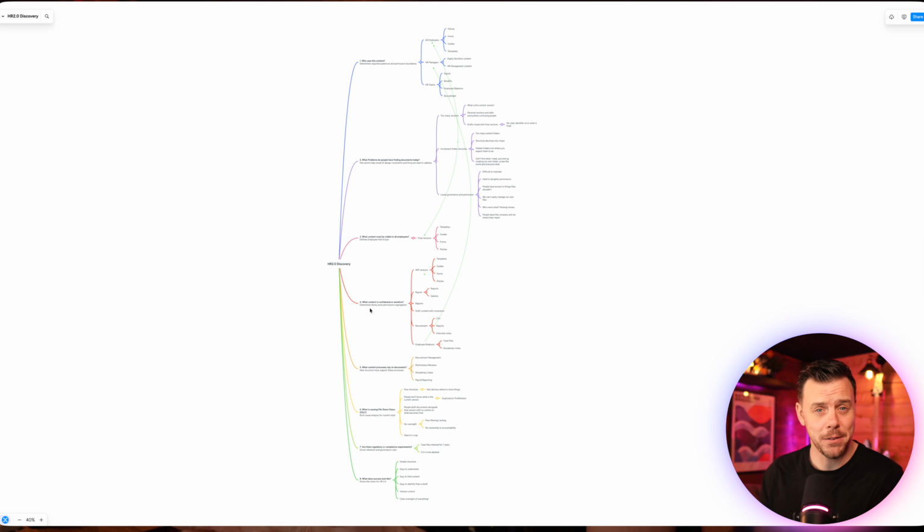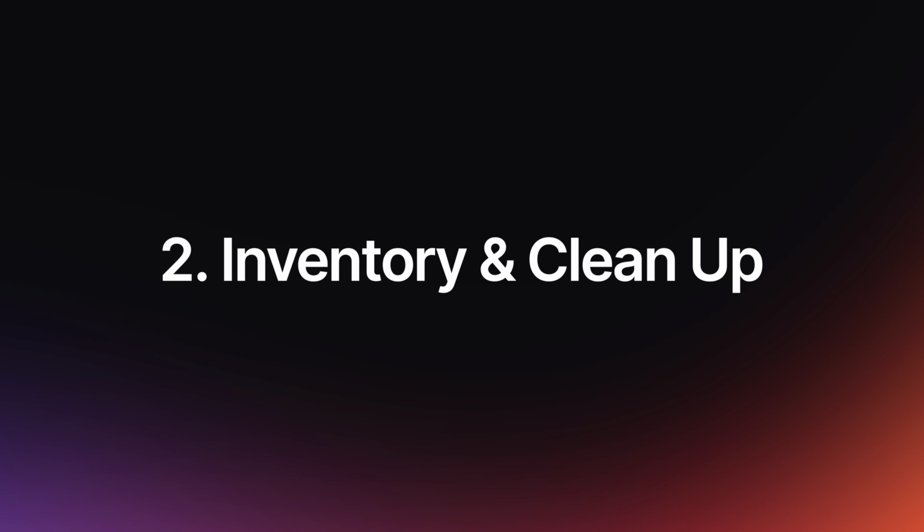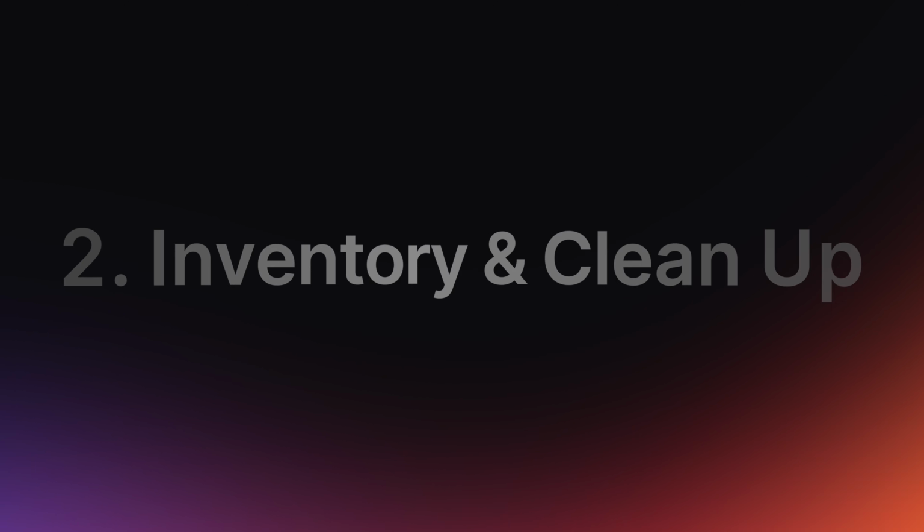And again, this is mind map format, but you might take this and create a document out of it or something like that. But you'll always have this to hand if you ever need to look back on it or do a sense check throughout the process. And then this sets us up nicely to go into step 2 and beyond. So the next step is really to get onto our inventory and with that, the dreaded cleanup. But let's work with inventory first.